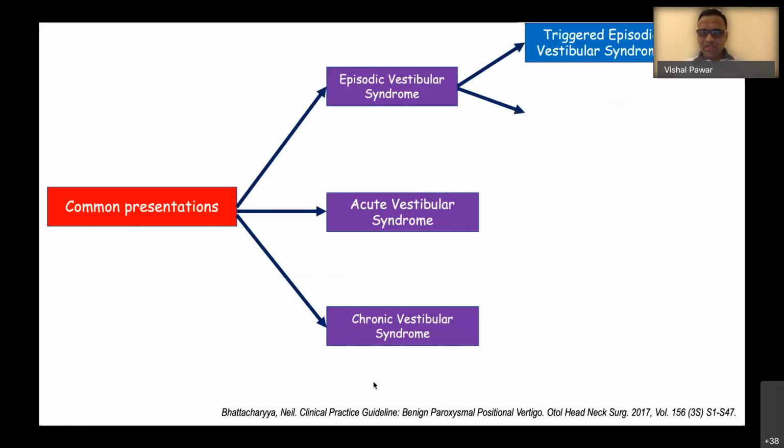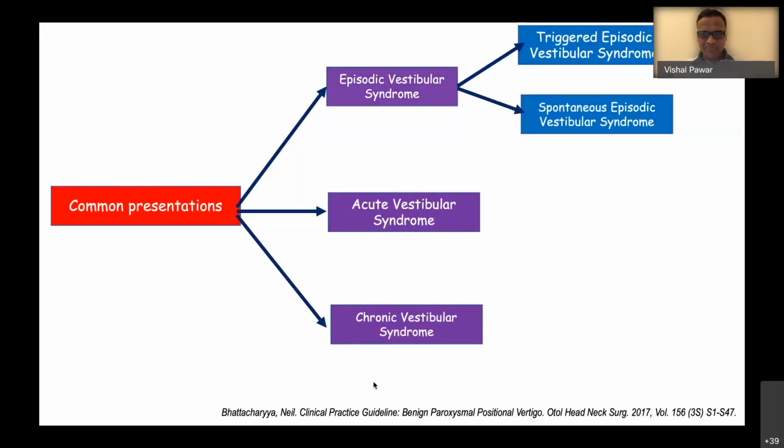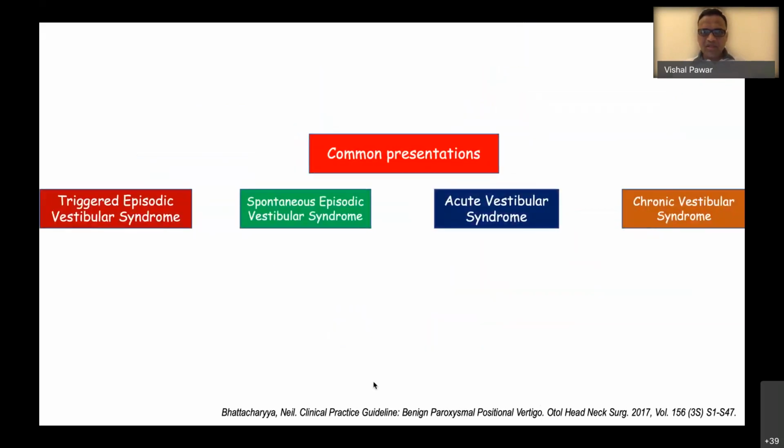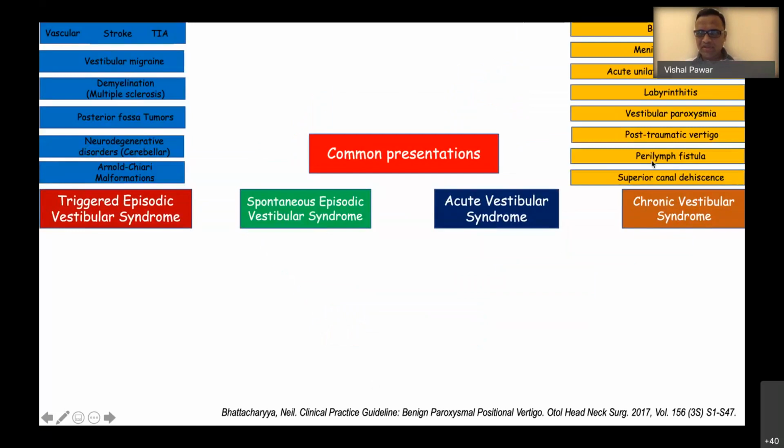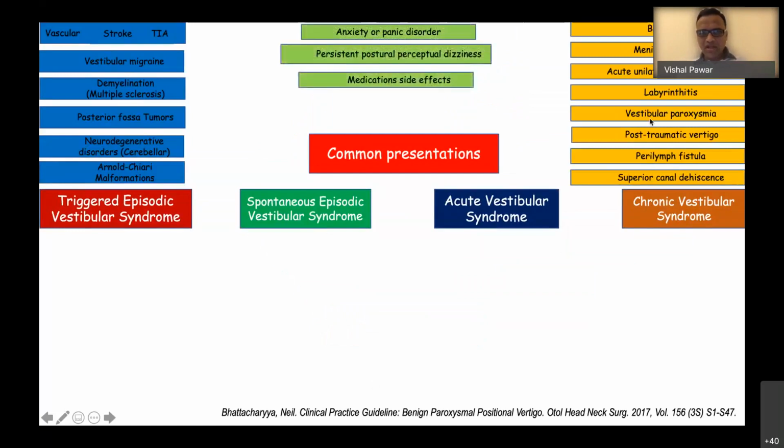In episodic, it could be triggered episodic or spontaneous episodic. And there is one more syndrome, drop attacks. These are the central causes and common central causes, these are the common peripheral causes, and the common other causes.